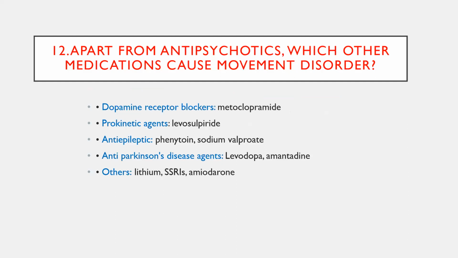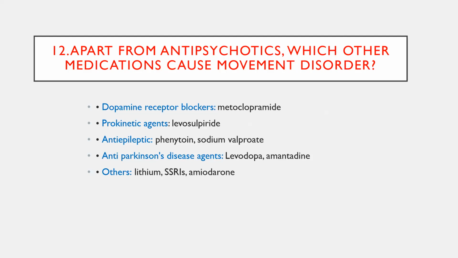Some drugs other than antipsychotics also cause movement disorders, like metoclopramide and levosulpiride, most commonly used for gastrokinetic purposes. Whenever you are giving metoclopramide and levosulpiride in an extreme age group like pediatric and elderly patients, you should be careful, because one single dose can cause acute dystonic reactions or Parkinsonism. Better avoid these gastrokinetic drugs.